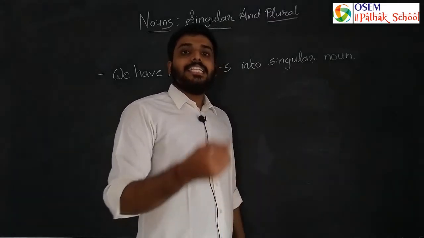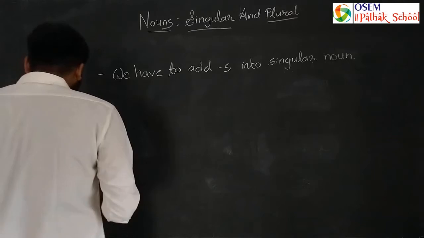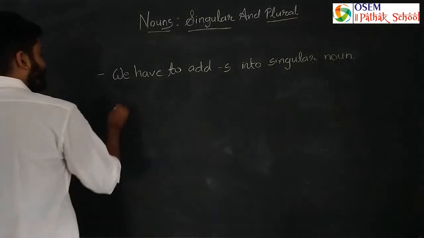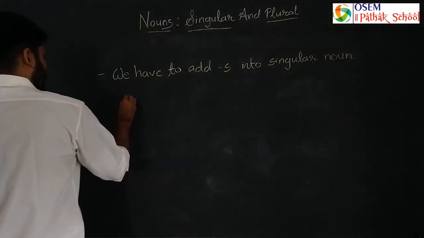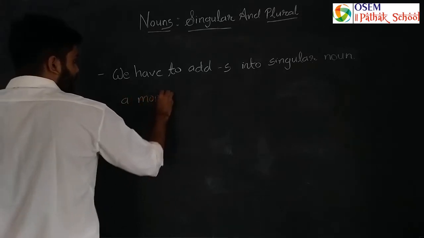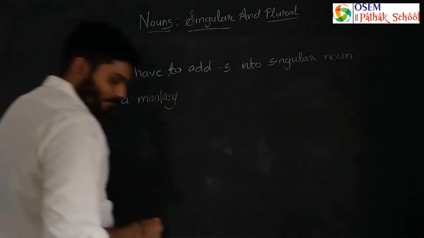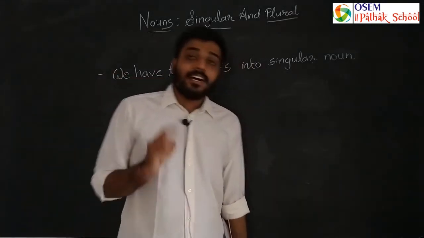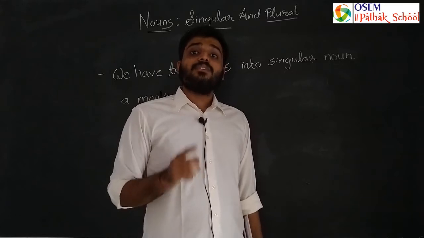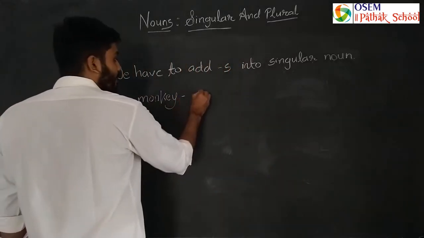It will turn into a plural noun. So if I say a monkey, okay, what have I written here? A monkey, that is, there is only one monkey, so it is a singular noun.